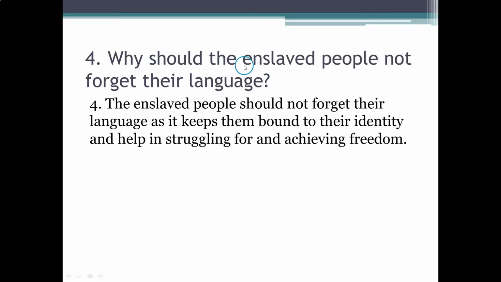Question 4. Why should the enslaved people not forget their language? The enslaved people should not forget their language as it keeps them bound to their identity and helps in struggling for and achieving freedom.